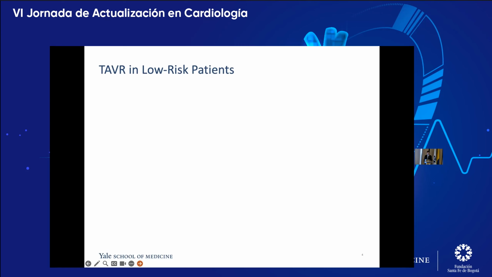And so it's routinely done, at least in our study and several others in the United States, in moderate risk patients. But there are a few trials recently, two in particular, that I'm going to go through that have looked at TAVR in low risk patients.